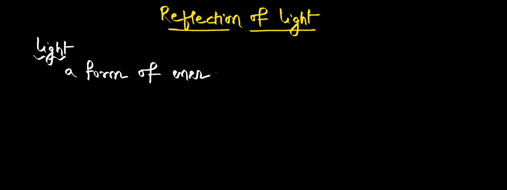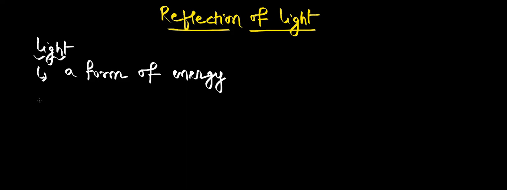What is light, first of all, Gautam? Ma'am, it enables us to see the objects. It's a form of energy. Yes. The use of light is that it helps us to see the objects. But what it is, first of all, it's a form of energy. Like how we have heat energy, magnetic energy, electrical energy, sound energy, the same way light is also a form of energy.